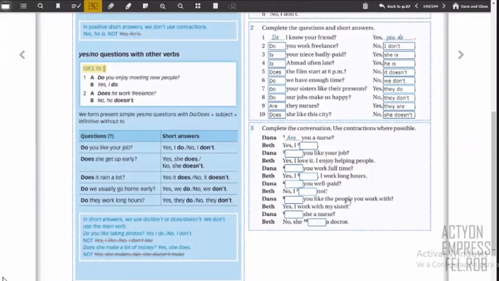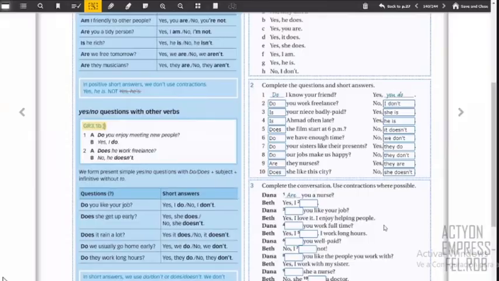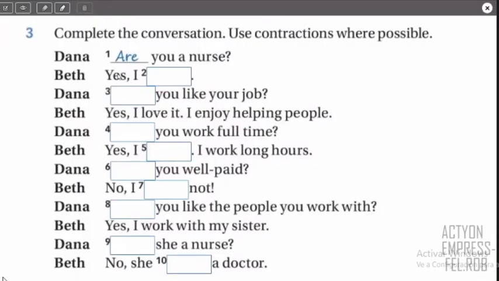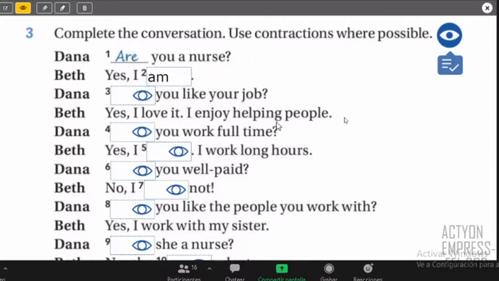Exercise 3. So let's go to page 140 and let's check exercise number 3. So this is what we have in exercise 3. You have to complete this conversation about Dana and Beth, and you have to use the correct words, right? So I need some volunteers to check this exercise. Let's start with Chantal. Okay, Chantal, what's the number? But yes, I am. Right, that's correct. Thank you, Chantal. Next person is Manuel.